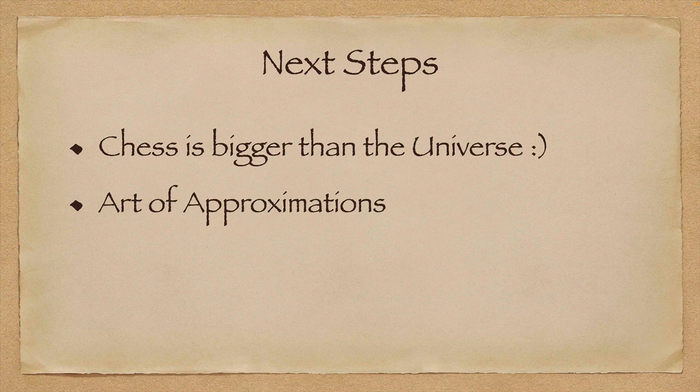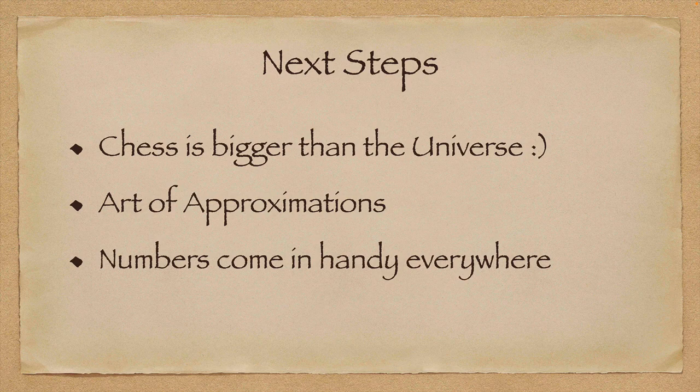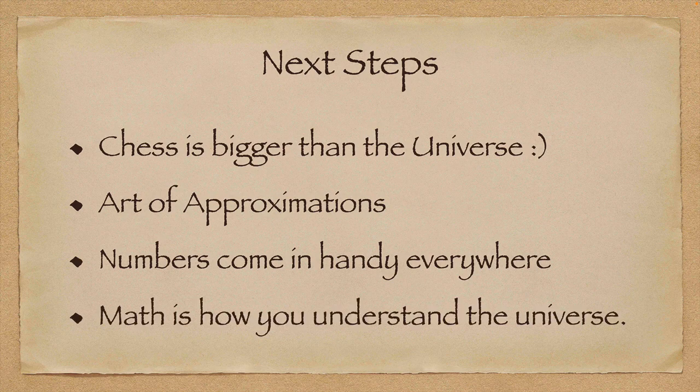You can't get tied up saying, how can I make 81 into 80, or how do I make 1024 into 1000? When you're dealing with 10 to the power 82 and 10 to the power 116, these differences are extremely small. So you can make these approximations. And I think a lesson here is that numbers come in handy all the time. So getting a sense of how these numbers are, how you want to convert from one to the other, this versatility that I've been talking about comes in handy in solving these complex problems.